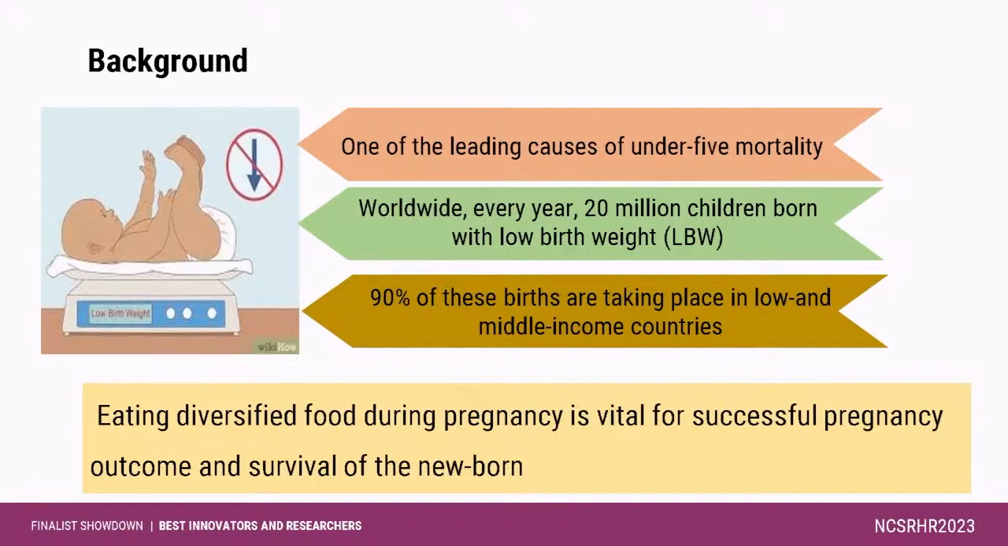So, low birth weight. Low birth weight is defined when the birth weight is below 2.5 kg. It is one of the leading causes of under-5 mortality. Globally, every year, 20 million children are born with low birth weight, and 90% of these births take place in low and middle income countries like Bangladesh. Also, eating diversified food in pregnancy is important for a successful pregnancy outcome as well as the survival of the newborn.